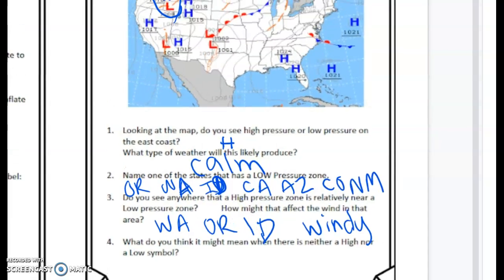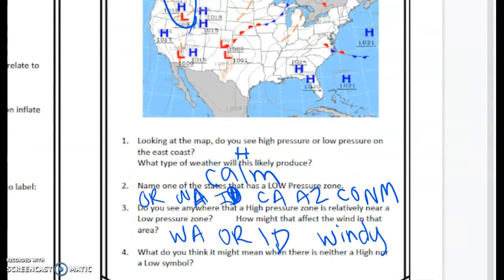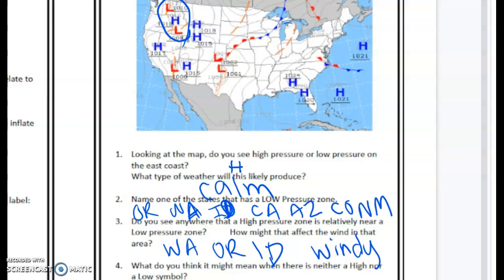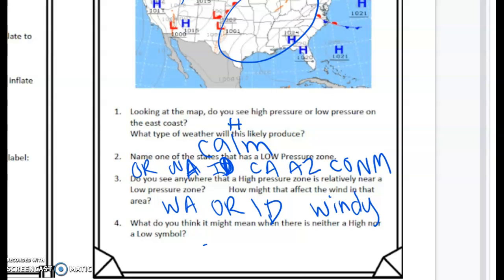So like in this area right here, where there's not a lot of high or low pressure, it's just going to be really calm. It's not going to be super sunny or windy. When there's not a lot of pressure, things are really calm. There's not a change. So on number 4, we'd write really calm.